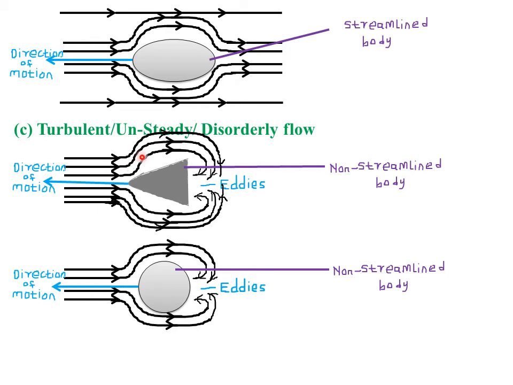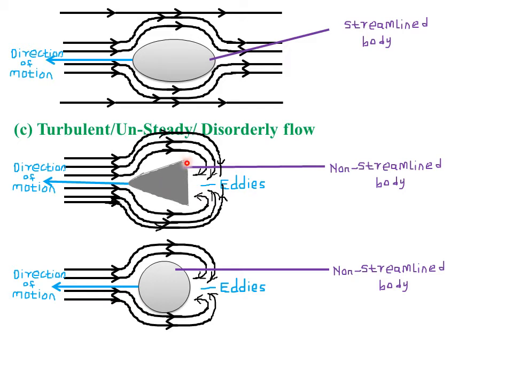For example, if it is air or maybe a liquid, for example, water. So we are seeing that for turbulent flows, the bodies are non-streamlined, such that they offer, remember, some non-streamlined bodies will always offer very high resistance to the flow of that particular fluid, if it is a liquid or maybe a gas.